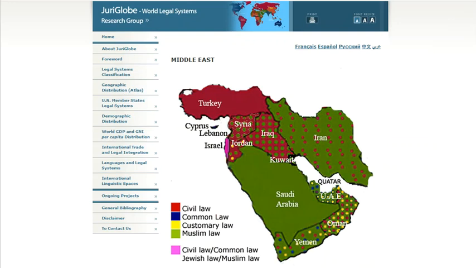Let's contrast this with the map of the Middle East, where most of the countries have religious law, civil law, or a mixture of both. Check out Yemen, which has a Muslim law system with civil law, common law, and customary law mixed in. And Israel, which has aspects of civil law, common law, Jewish law, and Muslim law in its legal system.